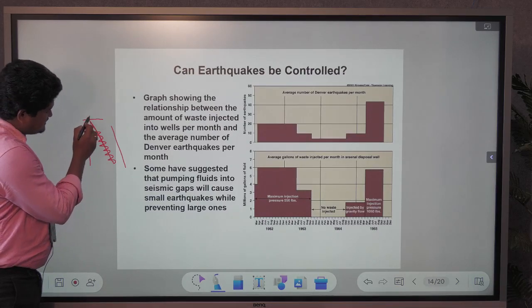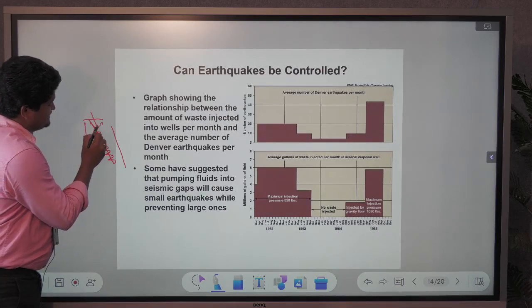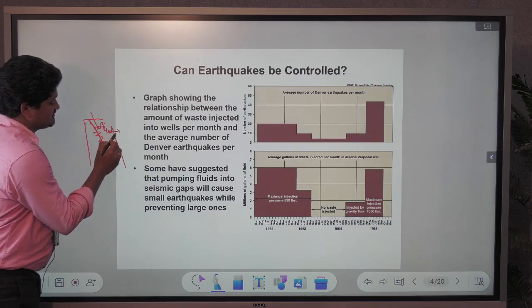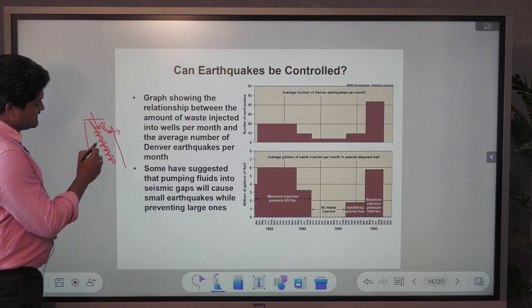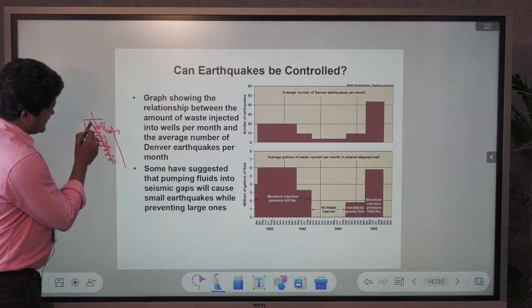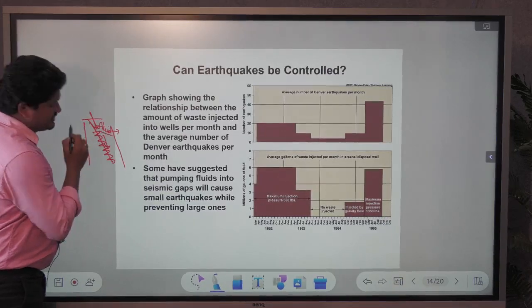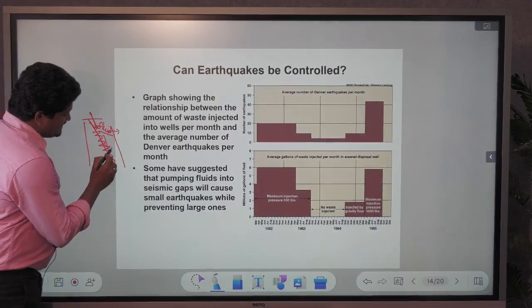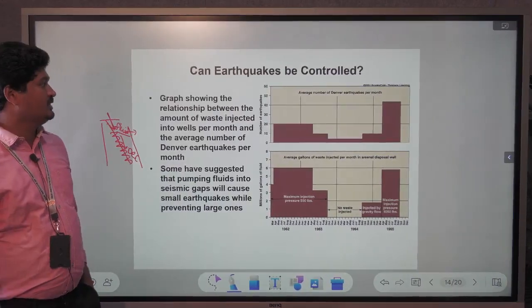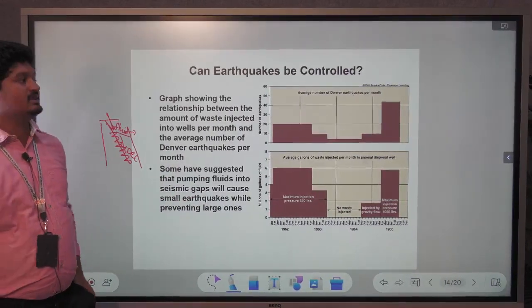In those faulted zones, we release some fluids. Water and density-control materials are injected into these places, so the rupture levels will decrease. When you release fluids, the rupture level decreases. From that point of view, we control earthquakes.